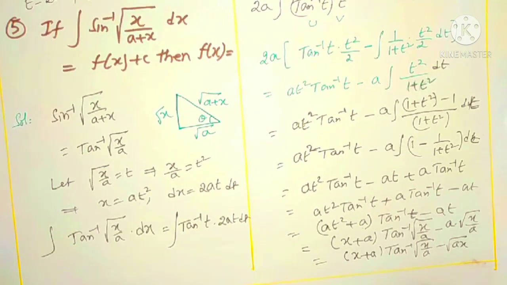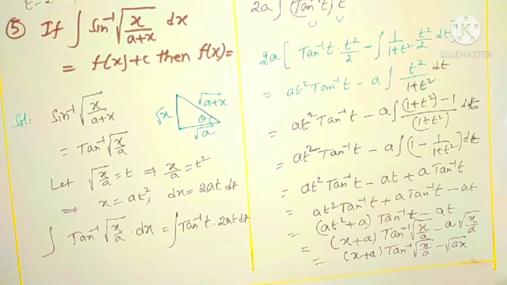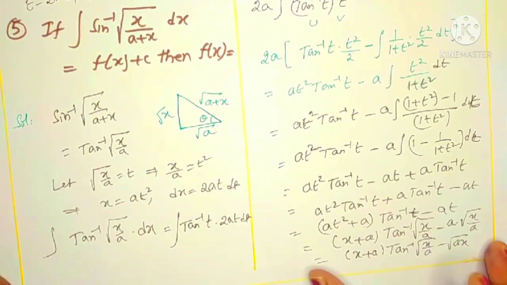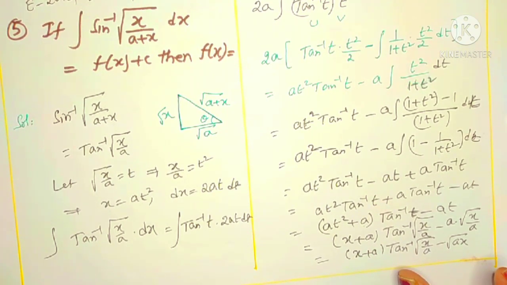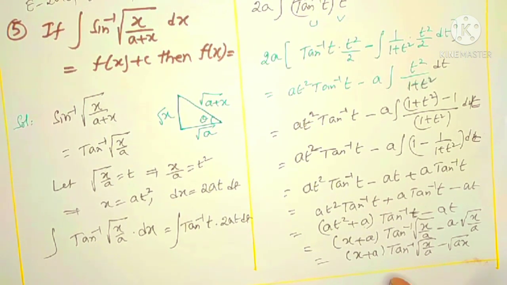Okay, he is asking for this function, x plus a, this function is what he is asking, that is only we can choose in the options. I didn't write the options, this is one of the options. Is it clear? So this is not so simple, but you have to understand what is the process.